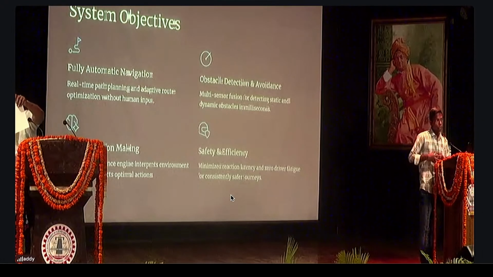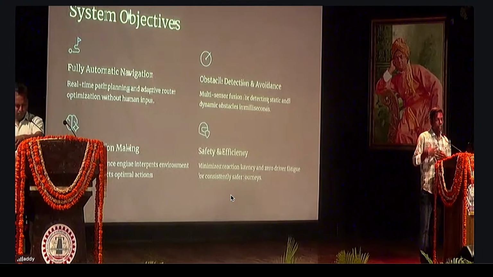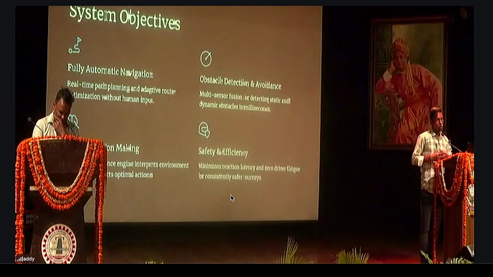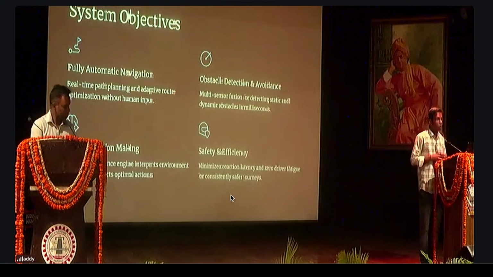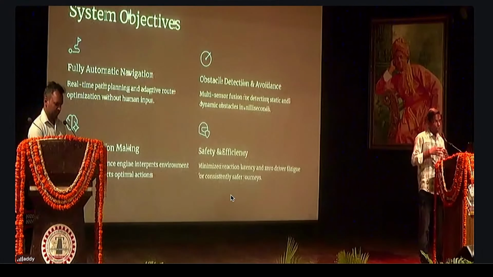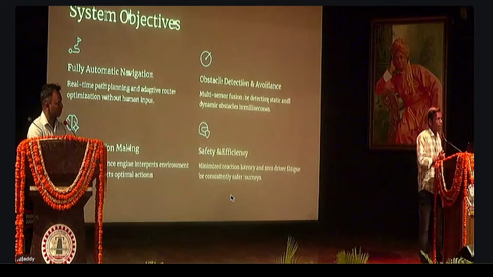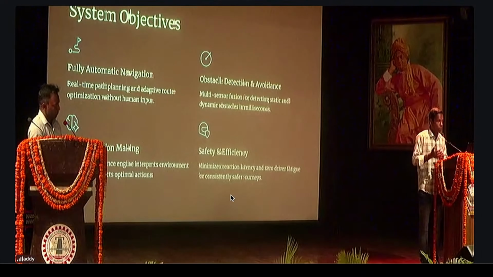The third objective is smart decision making. According to the inputs of the sensors and the camera, it would detect the object in front of it, how much distance there is, and how the speed of the car has to be controlled. It would decide by itself within a certain time limit, because the time limit is a very important factor in this. For what I am developing, I am using 50 milliseconds. I would explain this in detail in future slides.